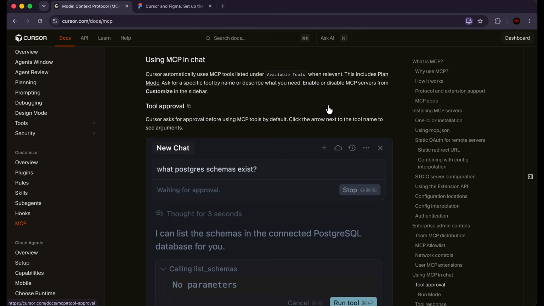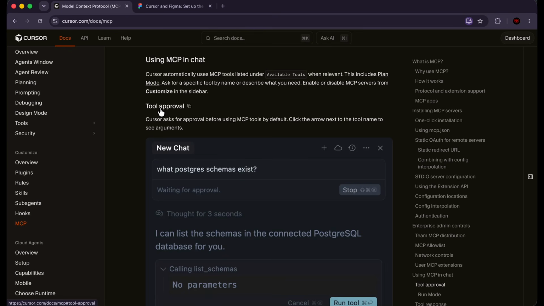So how exactly do you use MCPs in the process of agentic engineering? Well, you can ask for a specific tool by name or describe what you need. For example, if I'm working on some designs and I want Cursor to start using Figma for me, I can simply tell it to use the Figma MCP for this particular task. That's it, and it will use that. Now, Cursor automatically uses MCP tools that are listed under available tools when relevant. That's something to keep in mind. And that includes plan mode as well.